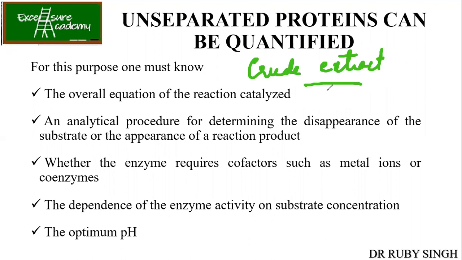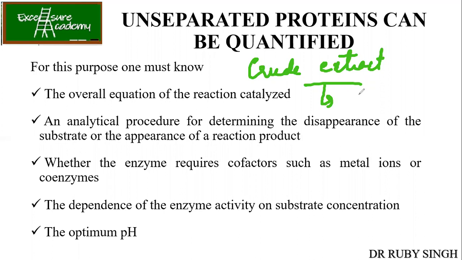So I need to do this experiment to know whether my protein of interest is present or not. Because if I start doing the purification techniques and at the end I don't see any activity, it's a complete waste of 1 month, because purification will take time, and the minimum time taken for purification is 1 month. If the protein was not present in the crude extract initially, there was no use in carrying out the purification techniques further, right?